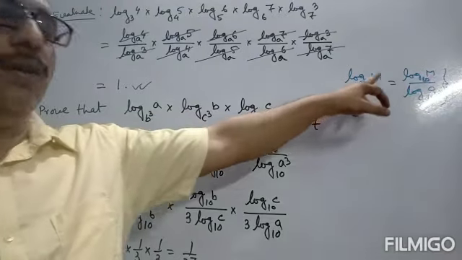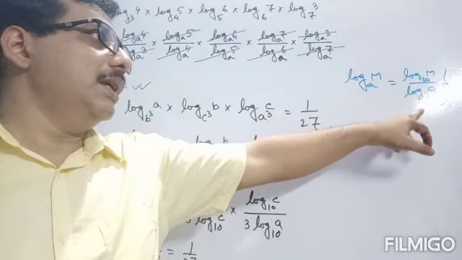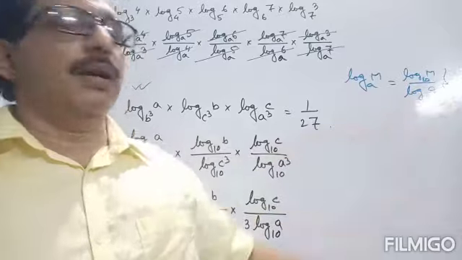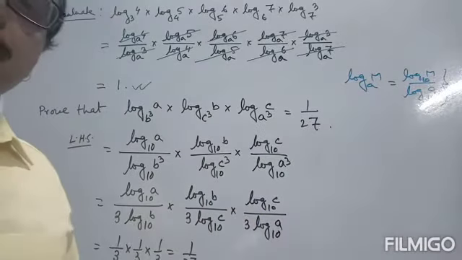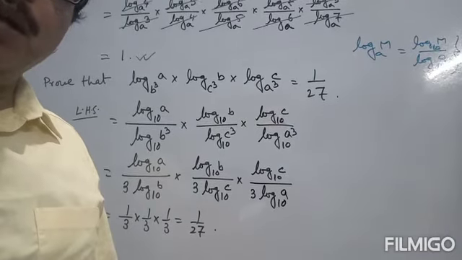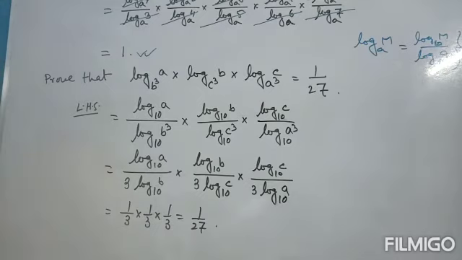Using this formula, I repeat, log m to the base a is equal to log m to the base 10 by log a to the base 10.